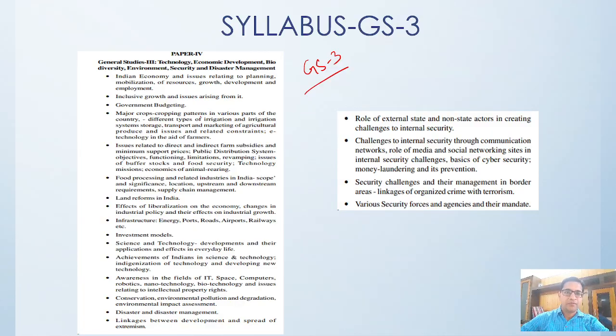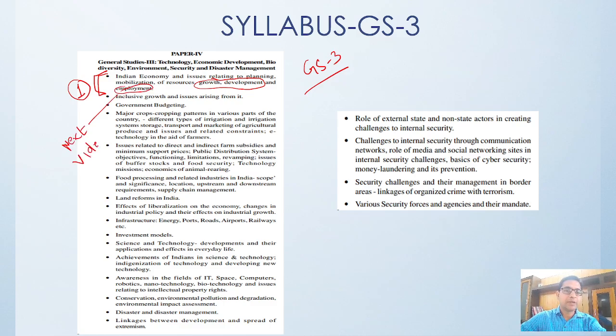So we have started with topic number one. Under topic number one, we have a lot of subtopics: issues related to planning, issues related to mobilization of resources. Now today we will be discussing issues related to growth and development, and the employment part we will cover in the next video.